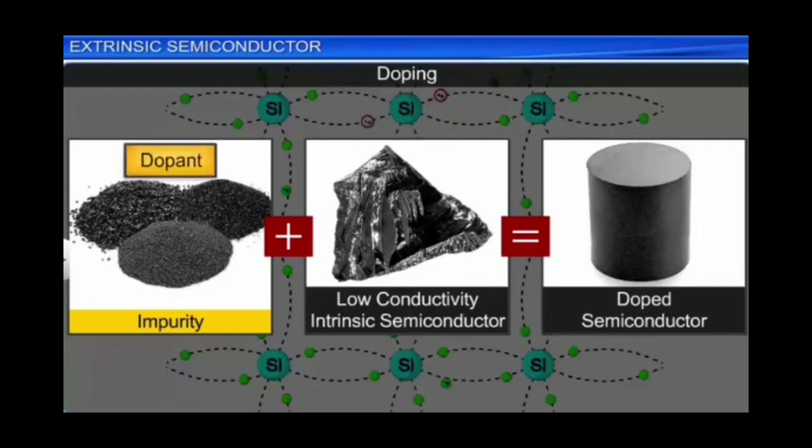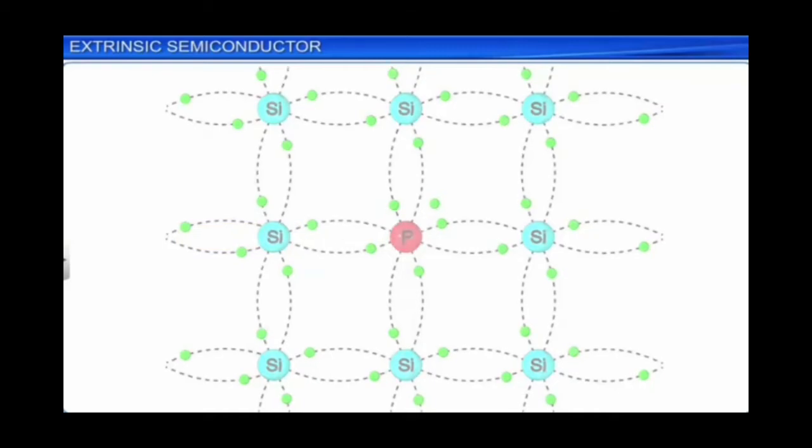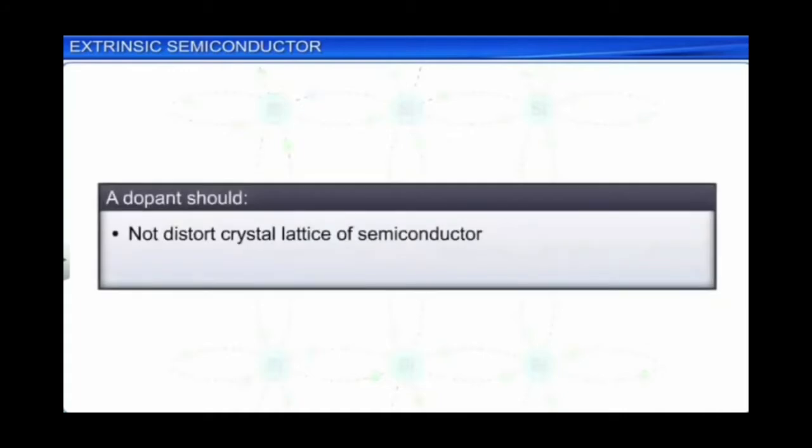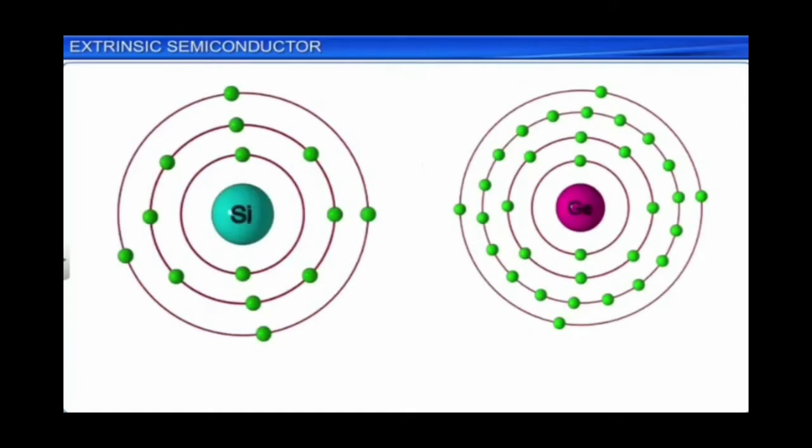Now we will discuss which elements can be added as dopants in intrinsic semiconductors. As a result of doping, one dopant atom will be displacing a host atom. Host atom means either a silicon atom or a germanium atom. So a dopant should not distort the crystal lattice of the semiconductor. At the same time, these dopant atoms should have comparable size to that of the intrinsic semiconductor.